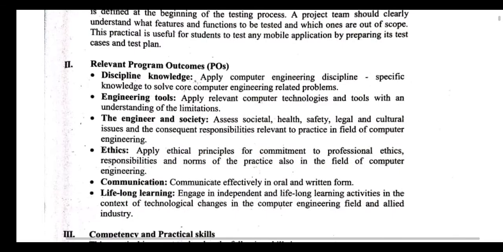We have already seen the relevant program outcomes in the previous practicals too. You need to have discipline knowledge, and the knowledge of accessing engineering tools. You need to assess social, health, safety, legal and cultural issues, and the consequent responsibilities relevant to practice in the field of computer engineering.